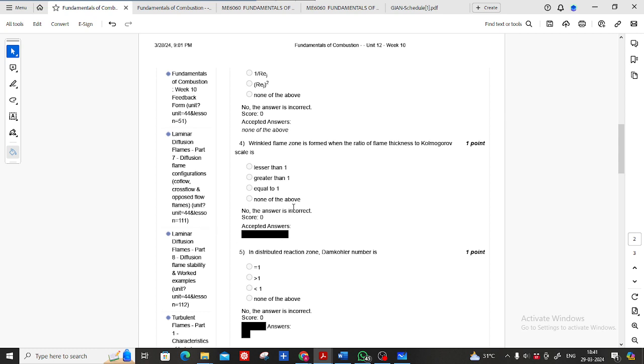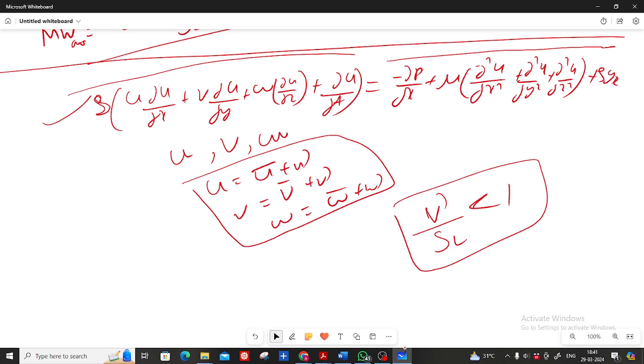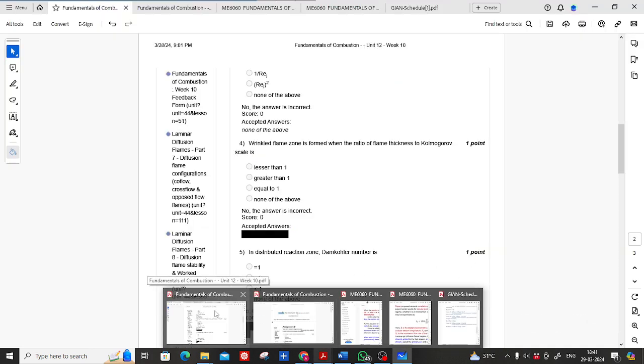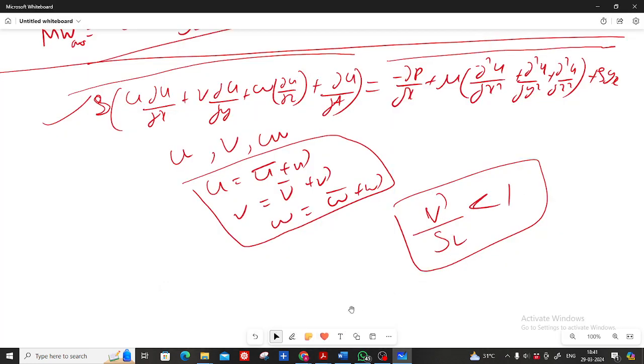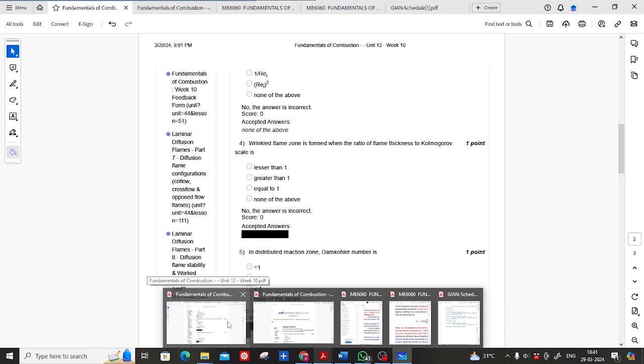In the wrinkled flame zone, turbulence intensity upon SL is less than 1, but it is saying something else. It is turbulence intensity upon laminar flame speed that is less than 1, not the flame thickness upon the Kolmogorov length scale.